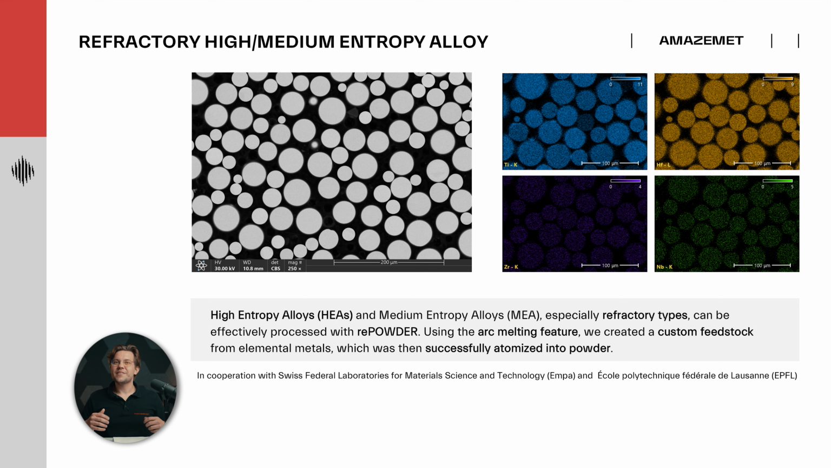Initially, we used this arc melting capability of rePOWDER to create ourselves a feedstock. We placed those several different elements in the copper boat, remelted those using cold crucible capability, and it was used afterwards as a feedstock for atomization further on.